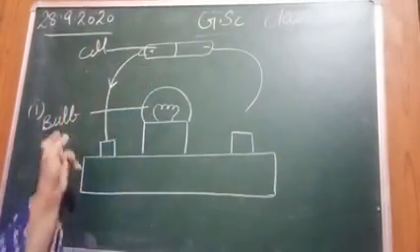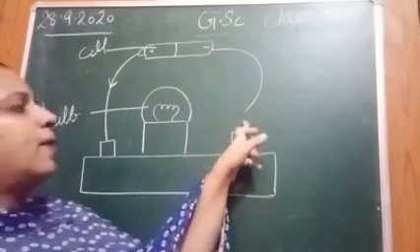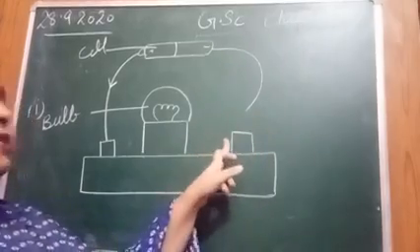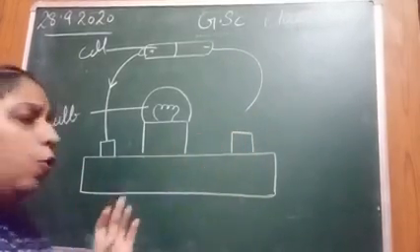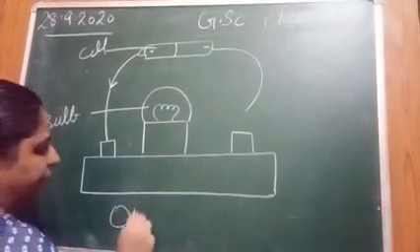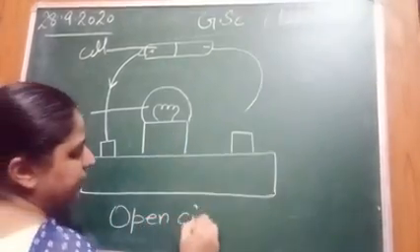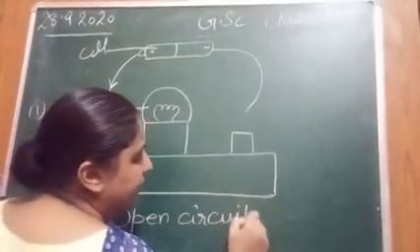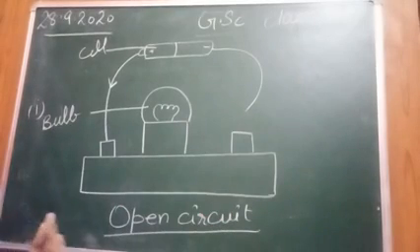From here the current is coming, but it will not be able to reach here because here the circuit is open. Obviously, you have to write here open circuit. Naming of the figure is very important, right?